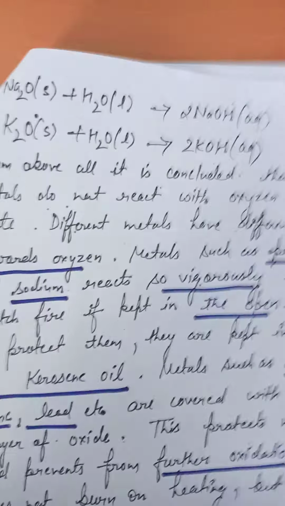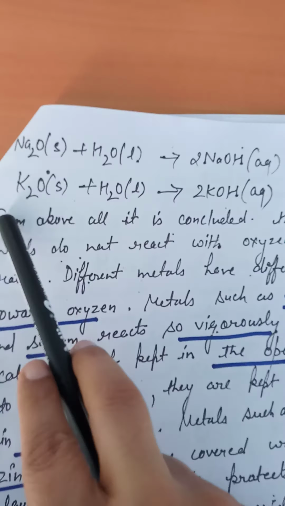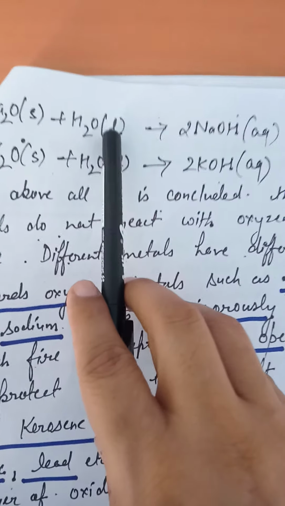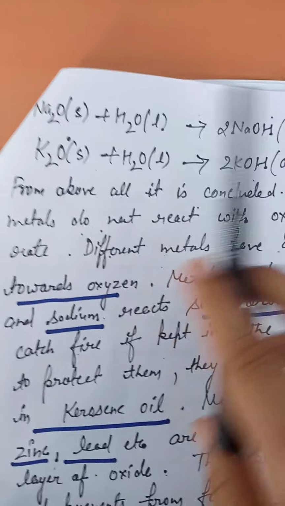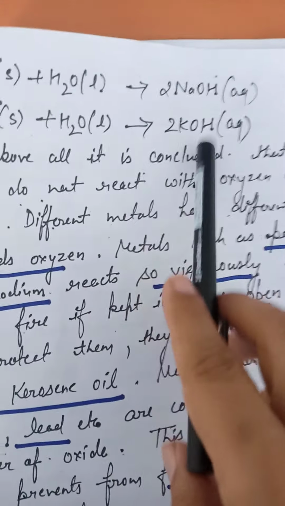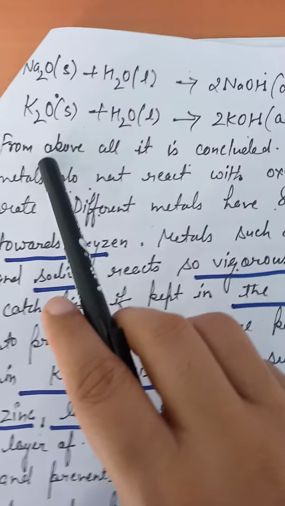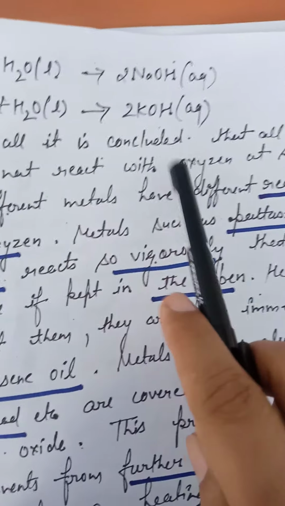The reactions are given here. Sodium oxide, when dissolved in water, forms sodium hydroxide, which is an alkali. Potassium oxide, when dissolved in water, forms potassium hydroxide, which is an alkali. From all this, it is concluded that all metals do not react with oxygen at the same rate.